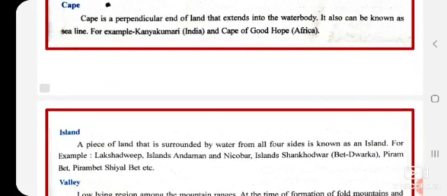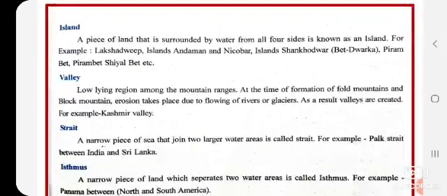Now what is Cape? Cape is a perpendicular end of land that extends into a water body. Perpendicular means T-shape like thing. It also can be known as sea line, border line. So last line, for example, Kanyakumari in India and Cape of Good Hope in Africa is the last bordered line of India.